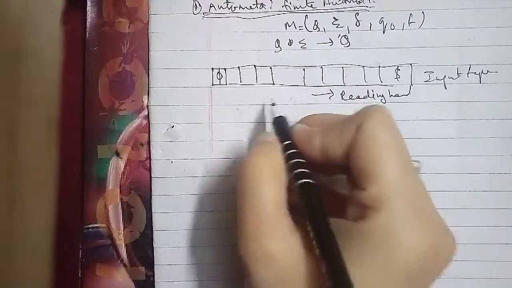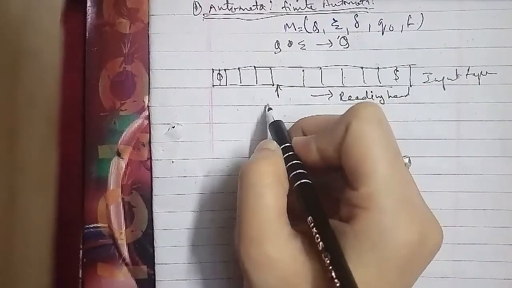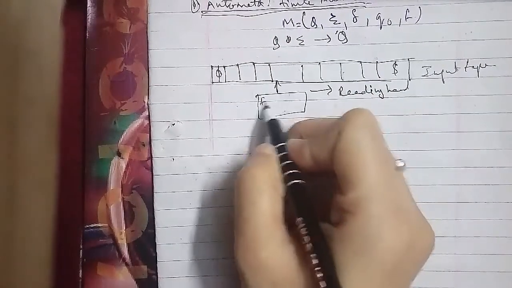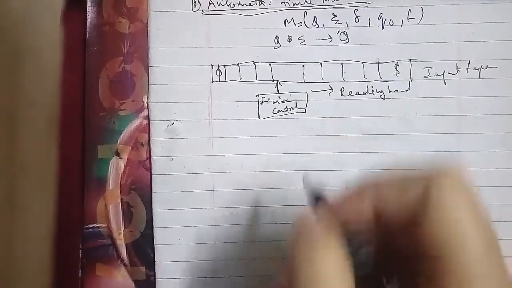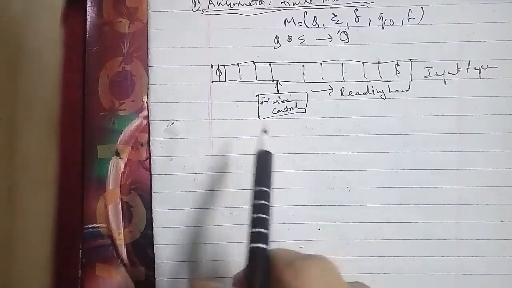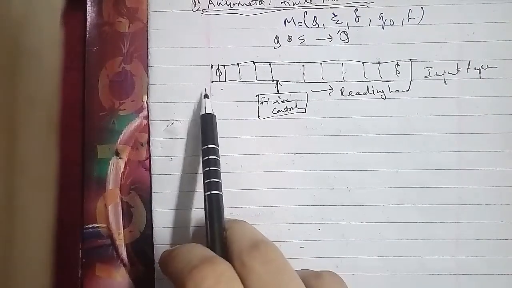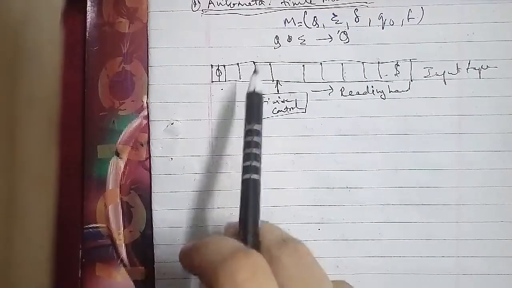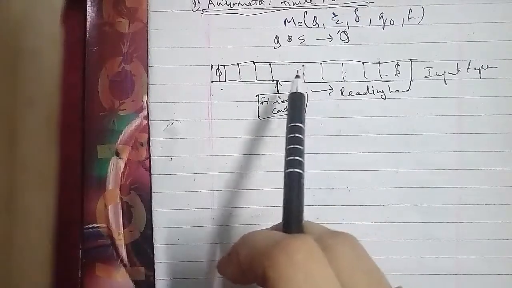Q, Σ, δ, q naught and F. Here Q is a set of non-empty finite states, and Σ is a set of non-empty finite input symbols. q naught is the initial state of the NFA and a member of Q, where F is a non-empty finite set of final states and a subset of Q.